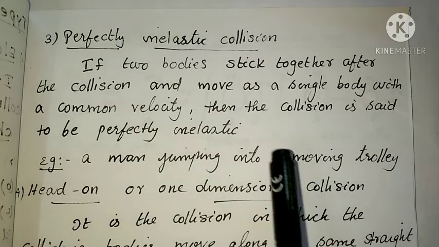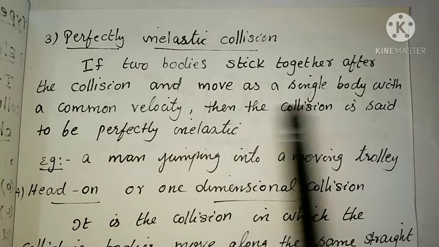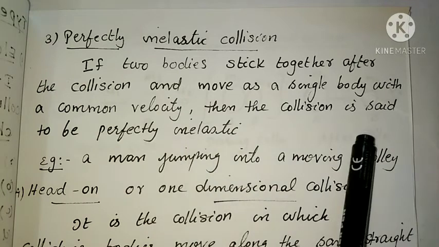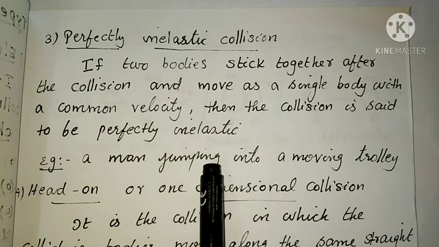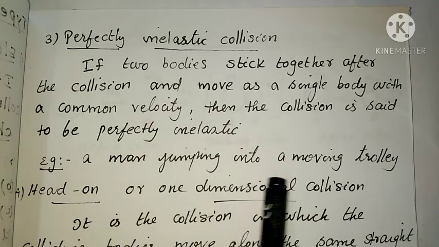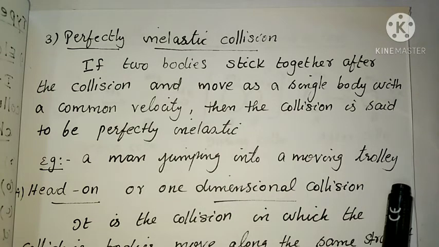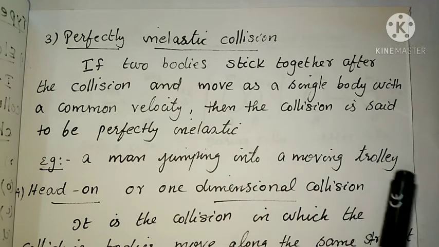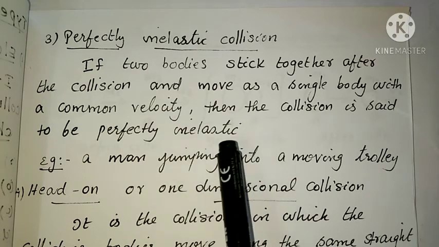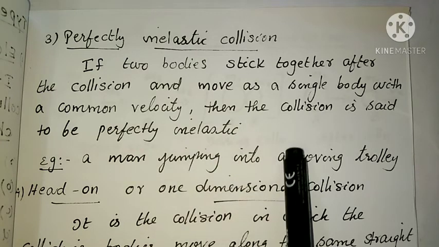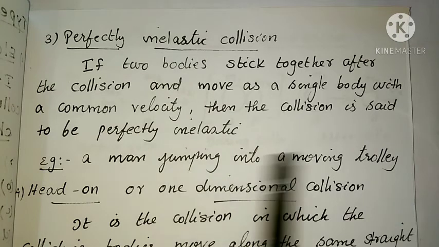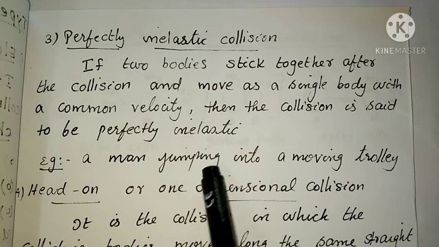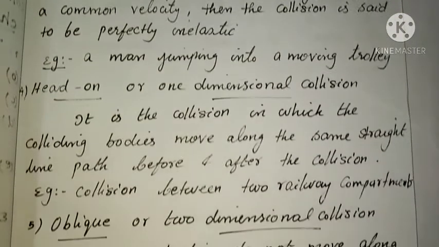Perfectly inelastic collision. If two bodies stick together after the collision and move as a single body with a common velocity, then the collision is said to be perfectly inelastic. For example, a man jumping into a moving trolley. When the man jumps into a moving trolley, they stick together and the trolley moves along with the man with a common velocity. So that is an example of the perfectly inelastic collision.